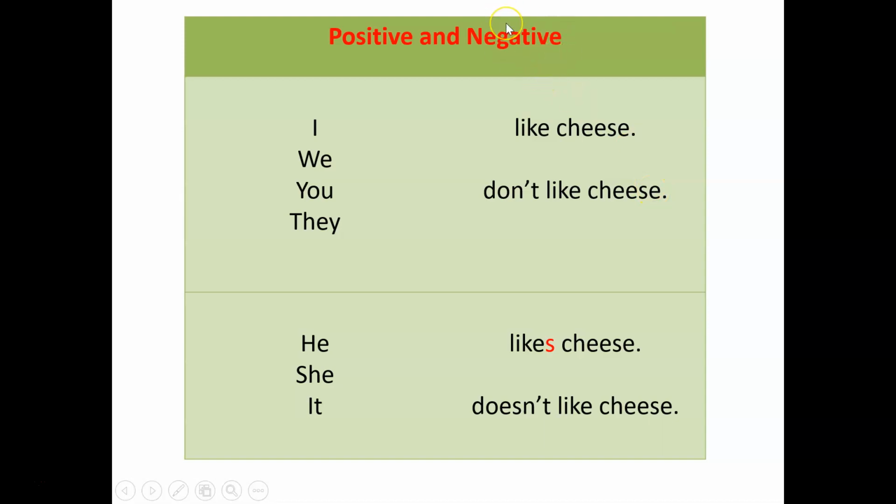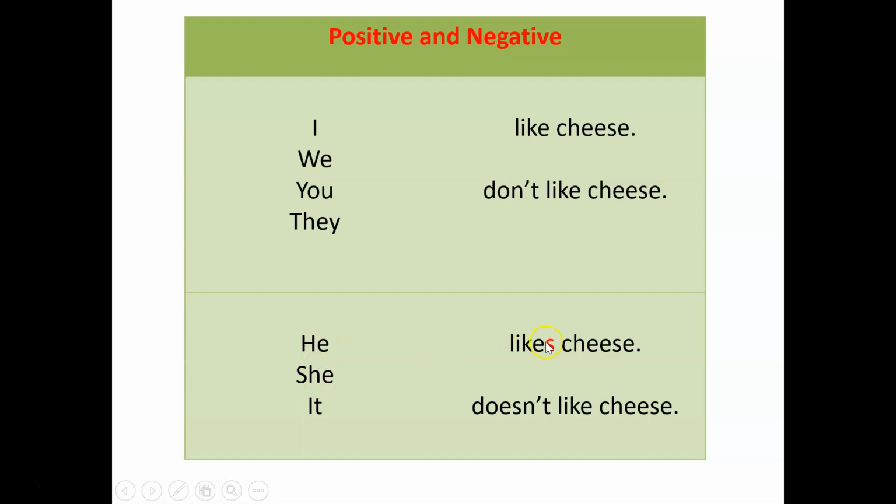This is the negative form. As you can see here, the verb stays as it is. We don't add anything. That's why I've chosen to separate the personal pronouns, because they share the same form, and the following pronouns, he, she, and it, they share the same form as well.